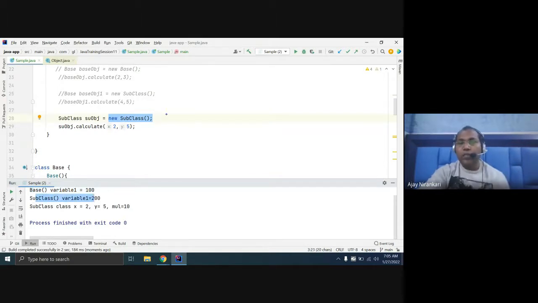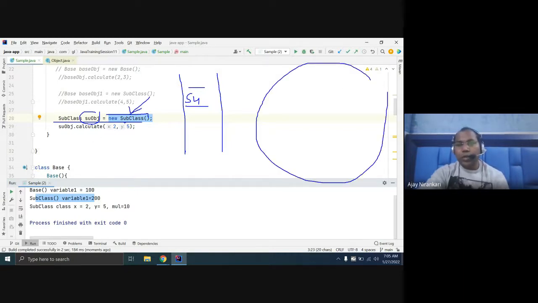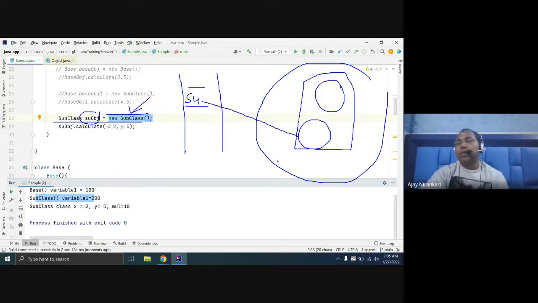So internally, whenever you create your subclass object, in memory you have only one reference variable, your sub. But whenever this line executes, a new object is created for the subclass, but before creating the subclass, a base class object is created, and both are considered as only one object, referred to here. So internally, a base class object is also created and a subclass object is also created. So you are getting this as the base class value, and this as the subclass value.